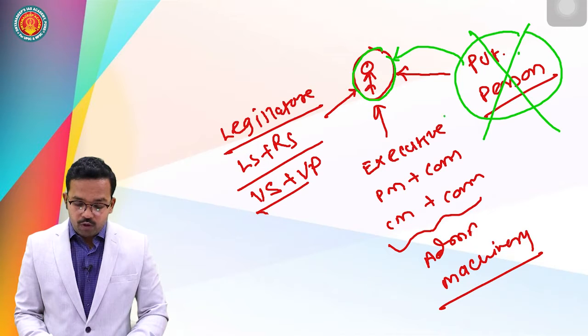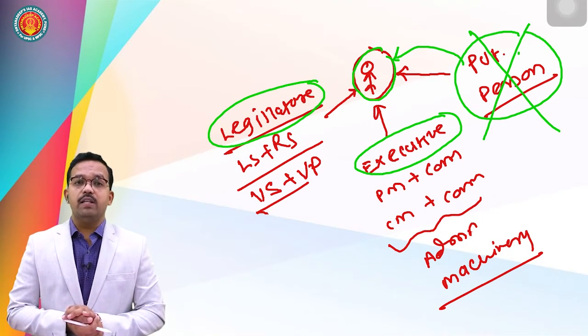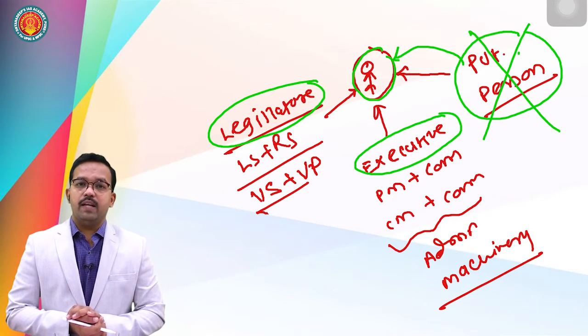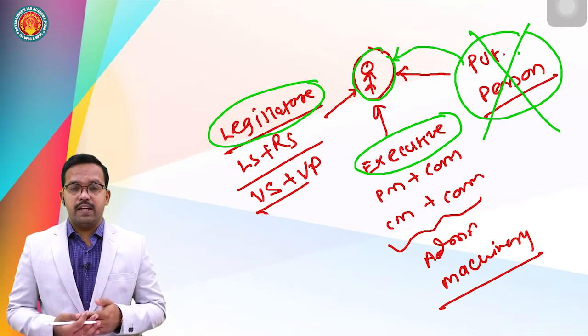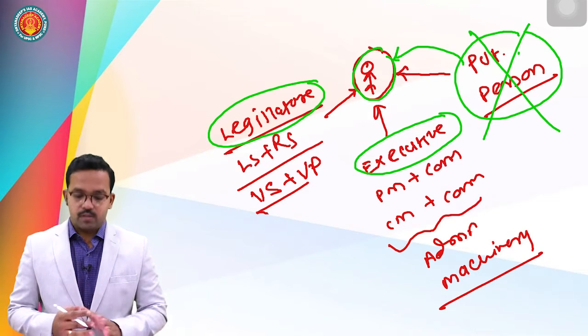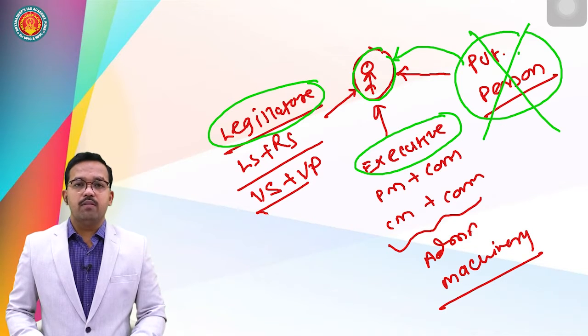Now, what about the executive and what about the legislature? These two are very, very important institutions. And these two important institutions can take away the life and personal liberty of this individual through various ways, methods and means. How can it be taken away? So, an executive can issue an order which is called an executive resolution or government resolution.